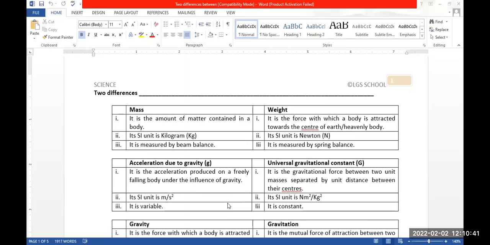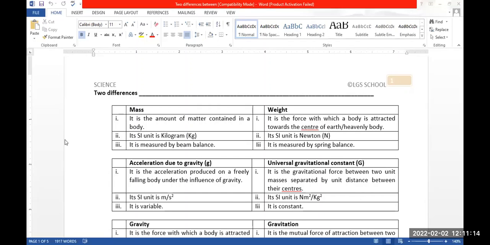So here are some differences. Let's discuss first the differences between mass and weight. The mass is the amount of matter contained in a body, while the weight is the force with which a body is attracted towards the center of Earth or center of other heavenly bodies.